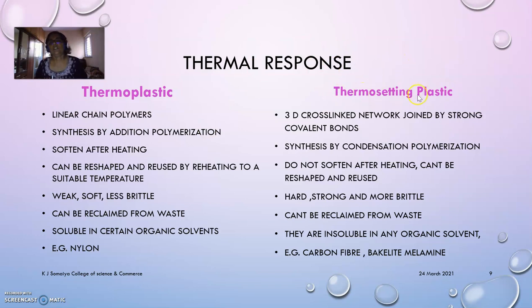As against that, the thermosetting plastic contains a three-dimensional crosslink network, just like we have seen in a graft copolymer. So they are copolymers and hence they have strong covalent bonds. They can be synthesized by condensation polymerization. And as we can see, because they have strong covalent bonds, they do not soften after heating and hence we cannot reshape or reuse these materials after heating.